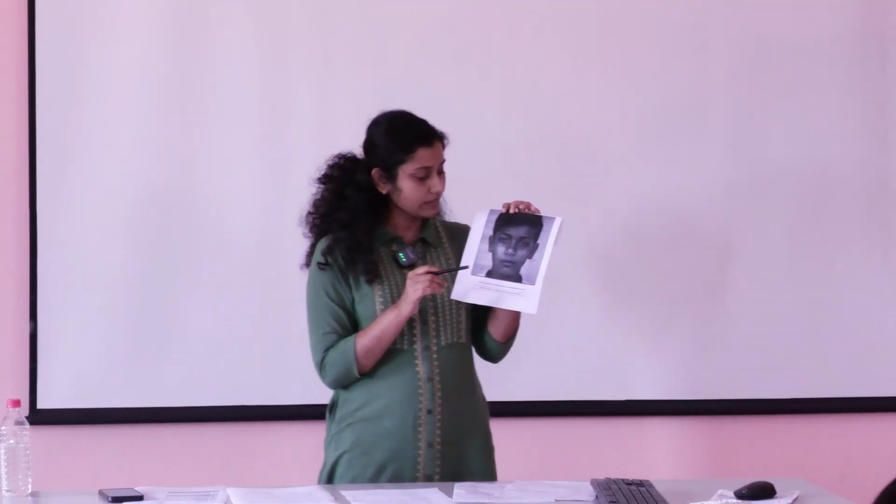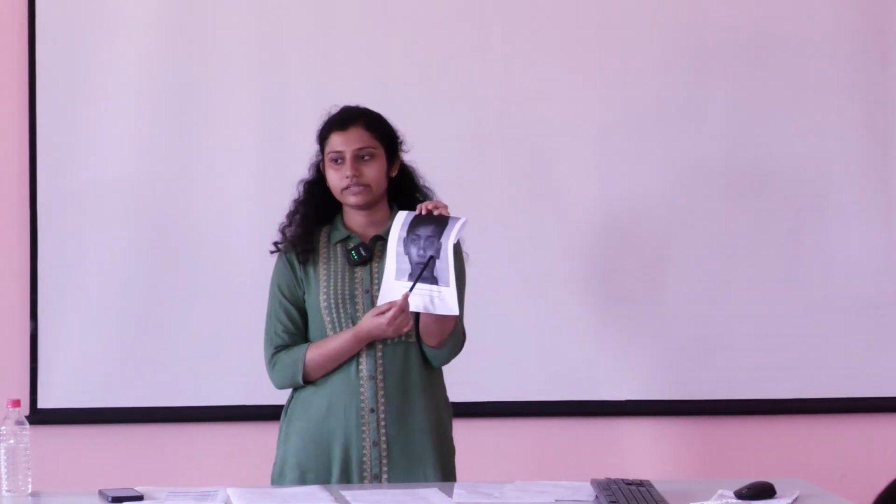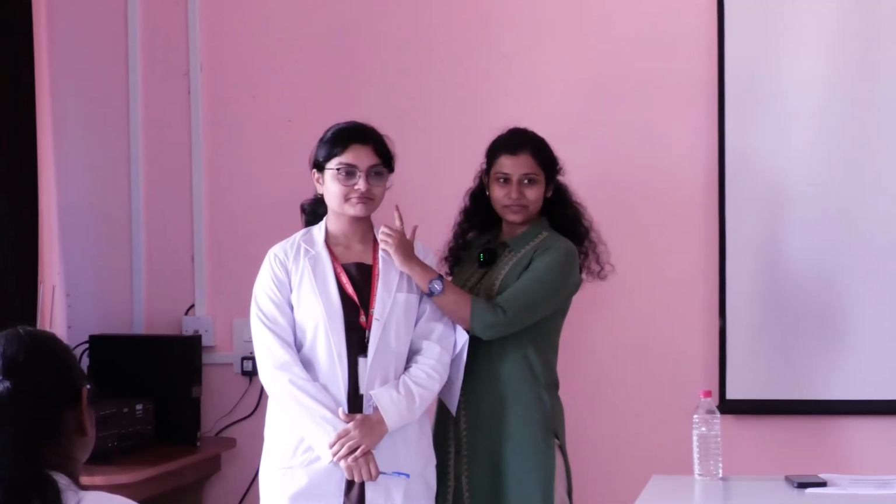Sit down. Now the next identification mark is this mole. Anyone explain from this side? She is the patient, okay, for now. And she is having an identification mark here. You explain. There is a mole on the left side of the face, which is 3 centimeters lateral to the orbital.